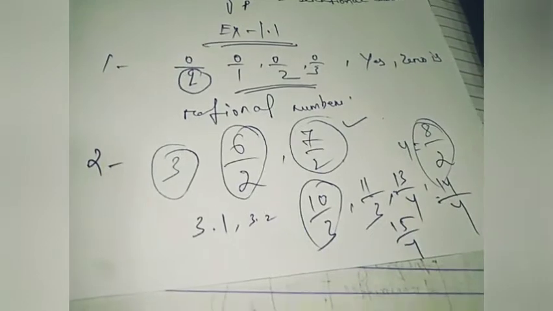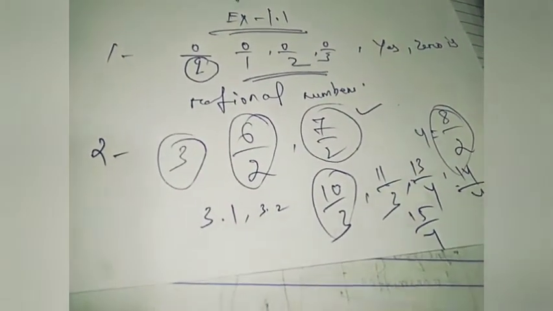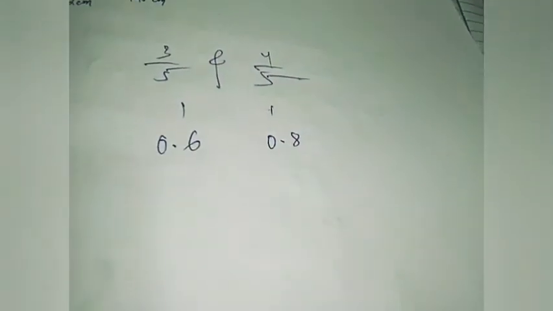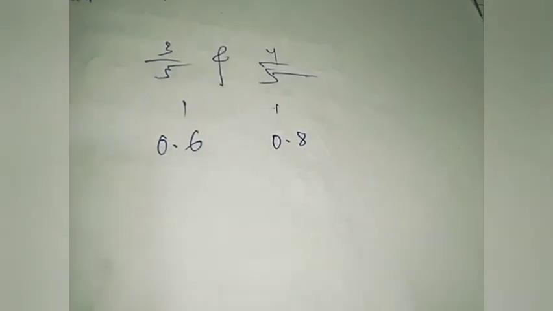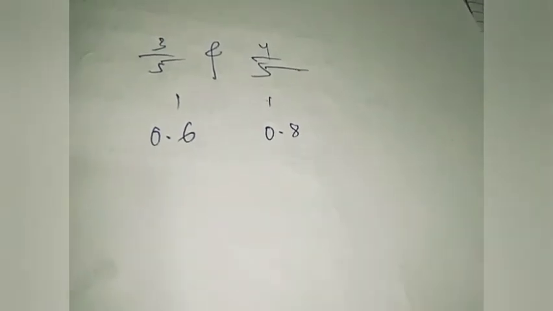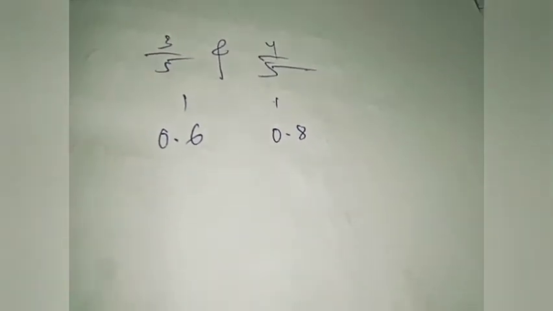Next we have the same question: find rational numbers between 3 by 5 and 4 by 5. Let's go to the second page. 3 by 5 is 0.6 and 4 by 5 is 0.8. So we have to find numbers between 0.6 and 0.8. See how easy it is. You just put them in decimal form so that it will be easier for you to solve this math.